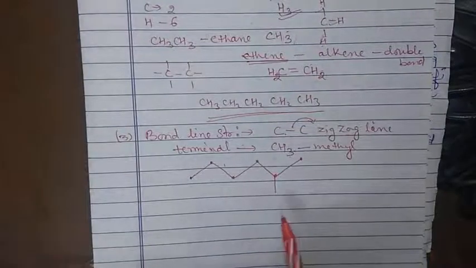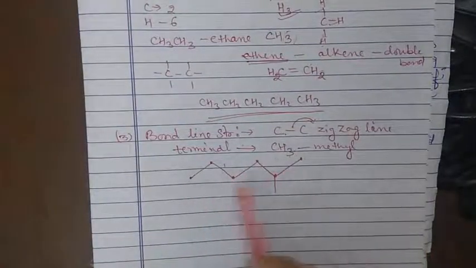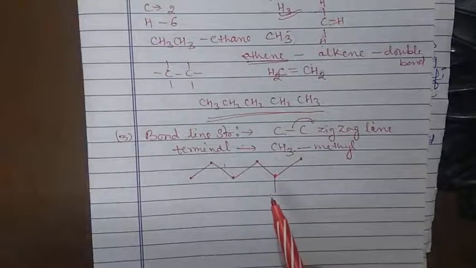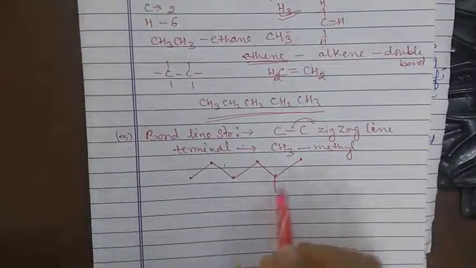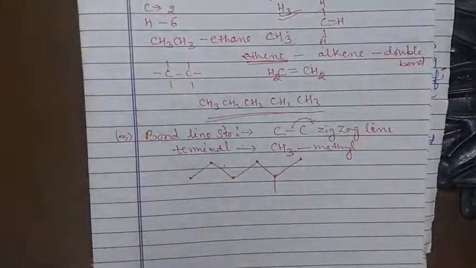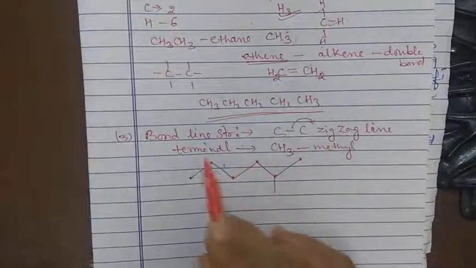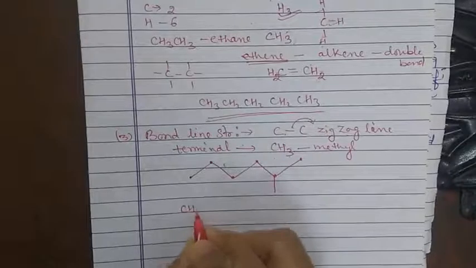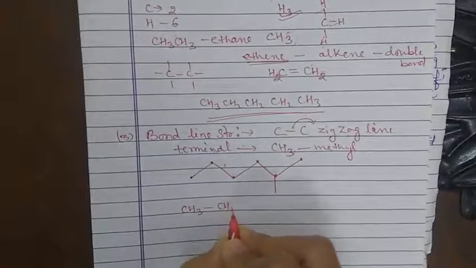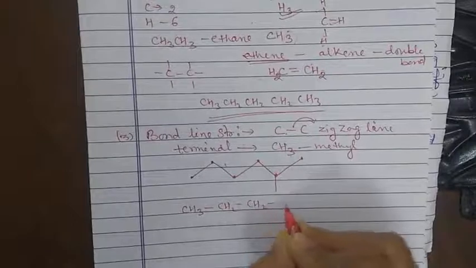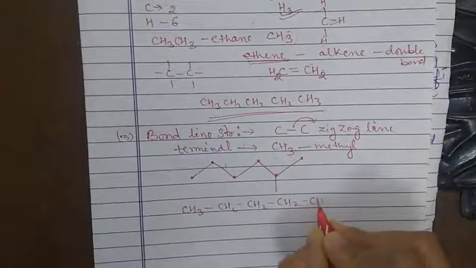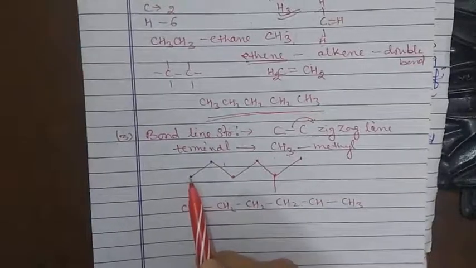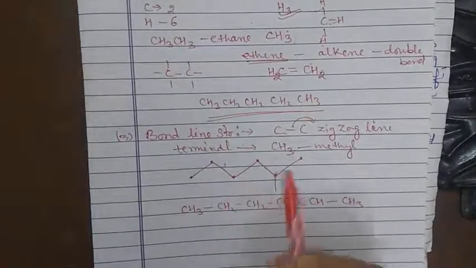This is the bond line representation, or the bond line notation. According to the IUPAC system, if you want to write the name of such a structure, first of all open it. This is CH3 CH2, this one is CH2 CH2 CH, and this one is CH3. Now see, 1, 2, 3, 4, 5, 6. Six carbon atoms are here.